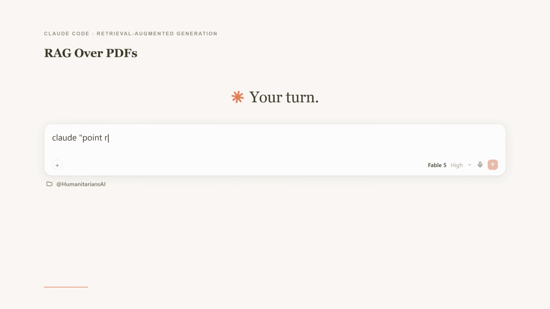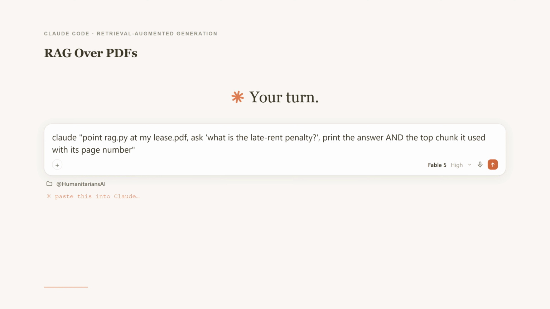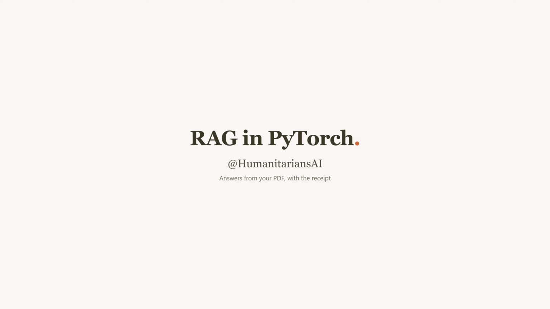Your turn. Point this at a PDF you actually care about, a textbook chapter, a research paper, ask it a real question and check the cited page yourself. Then push on it, raise K and watch the answer get more complete but noisier, or ask something the document doesn't cover and confirm it refuses instead of inventing. That refusal is the whole point. RAG and PyTorch: answers from your PDF with the receipt.